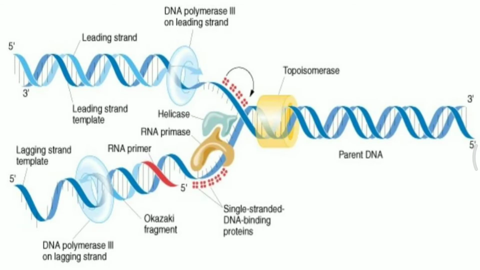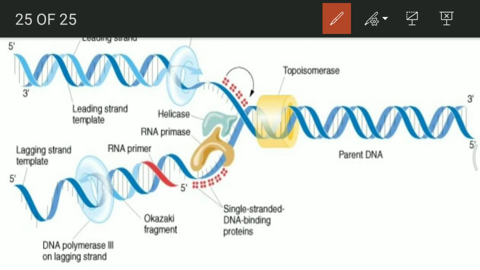Now you all can see this structure. Let's recapitulate the entire thing which we have tried to understand. We will start with the parent DNA. This is the parent DNA, and it has just uncoiled with the help of topoisomerase. What is the function of topoisomerase? It helps in decreasing the tension in the double helical structure. If we think about two coiled structures and we uncoil them, they have a tendency to recoil themselves. So if a band is attached at this position, it will help in reducing the tension and not allow them to recoil, and that is the function of topoisomerase.